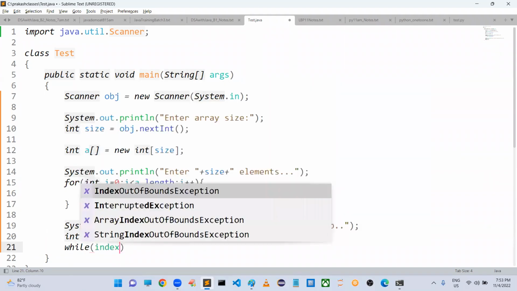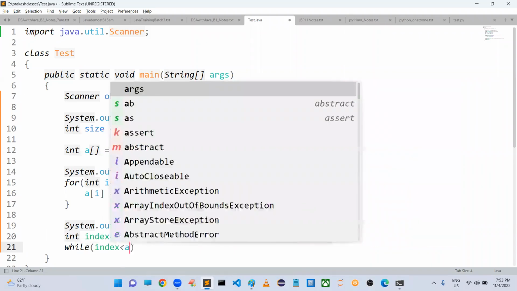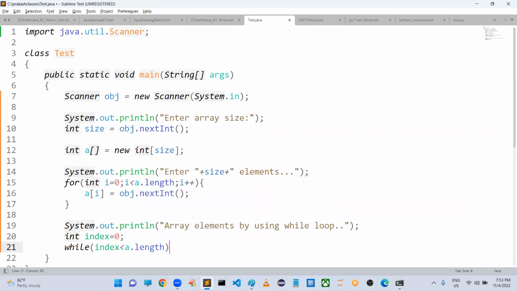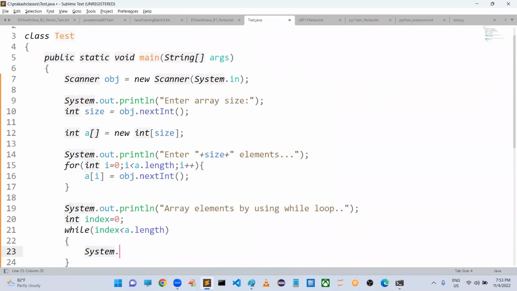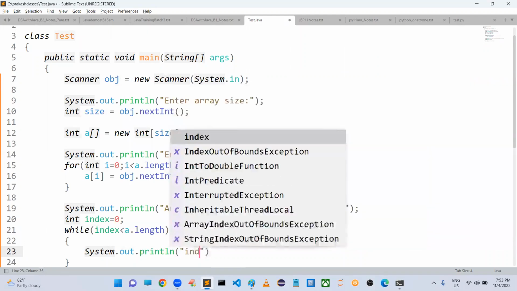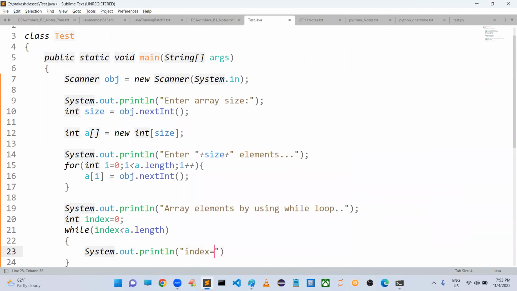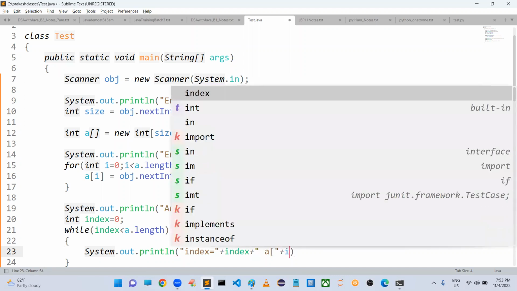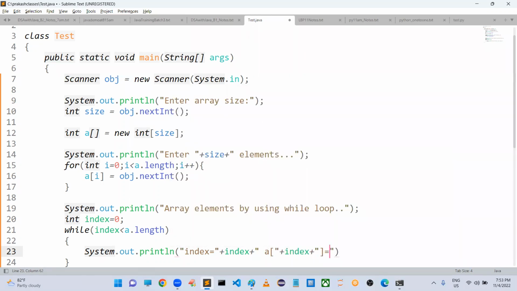While your index value is less than array.length, what are we doing? System.out.println, here I will take index is equal to, the corresponding index value, and its value like a of index.